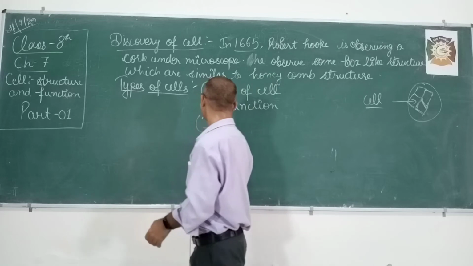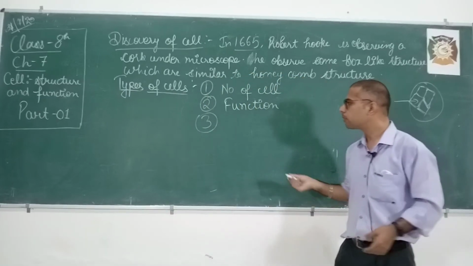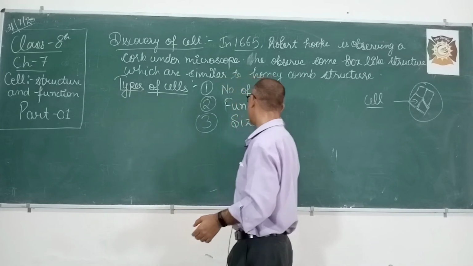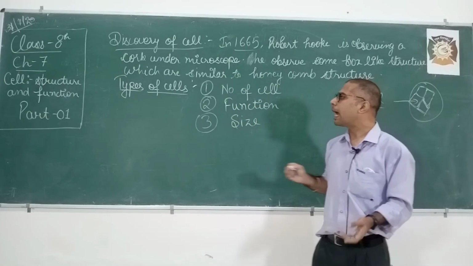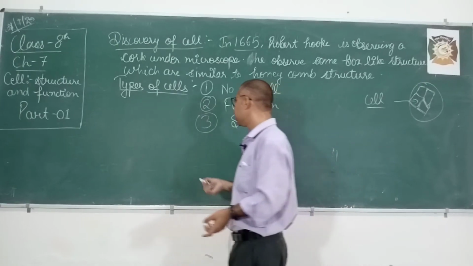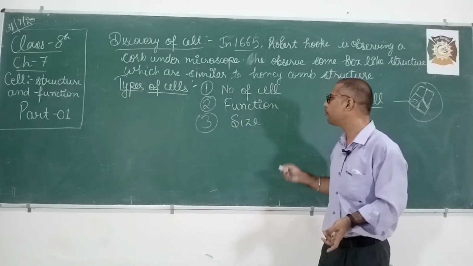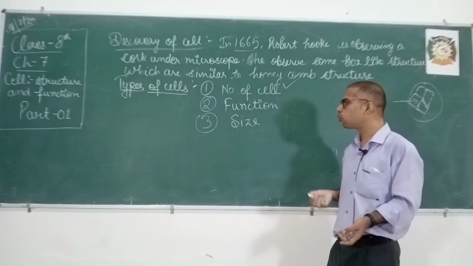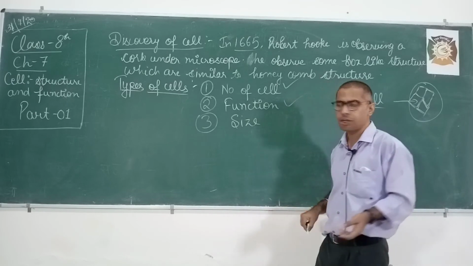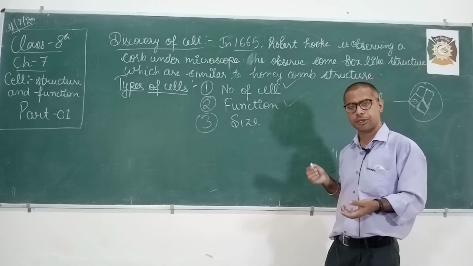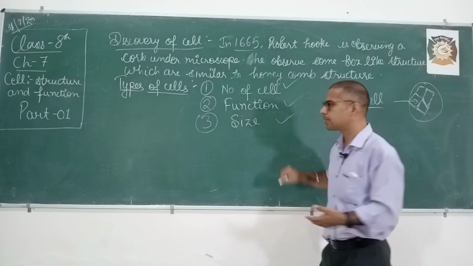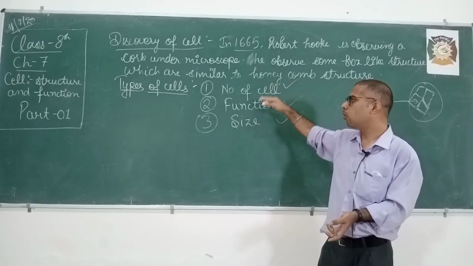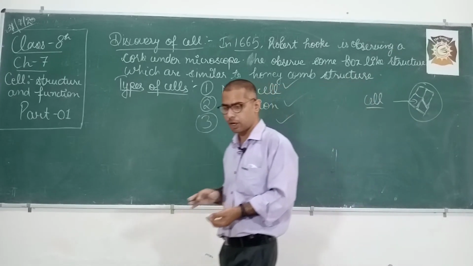And cells are also divided on the basis of size, largest and smallest. So the types of cell, or the division of cell, can be understood in a similar way: classification on the basis of number of cells, into how many types; on the basis of function, cells are classified into different shapes; on the basis of size, cells are divided into different categories. So we are going to study all this classification.